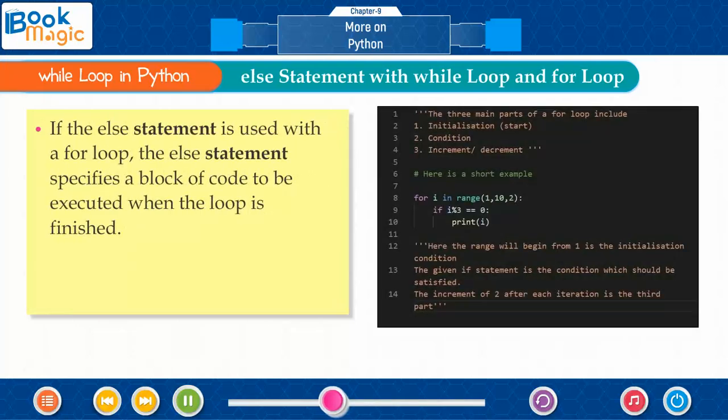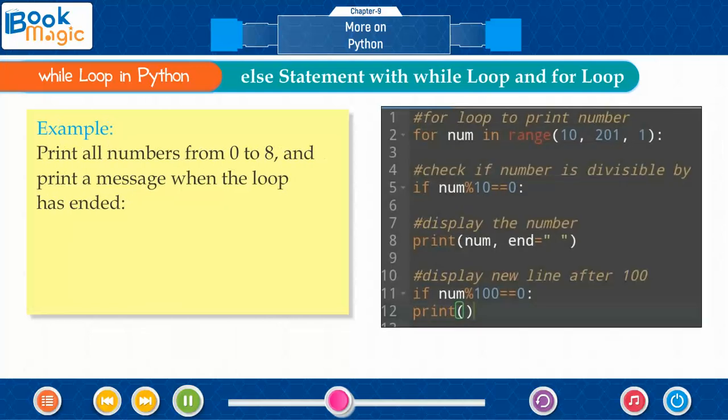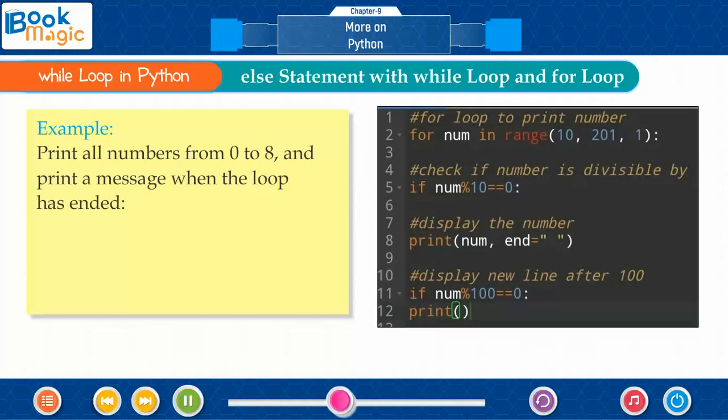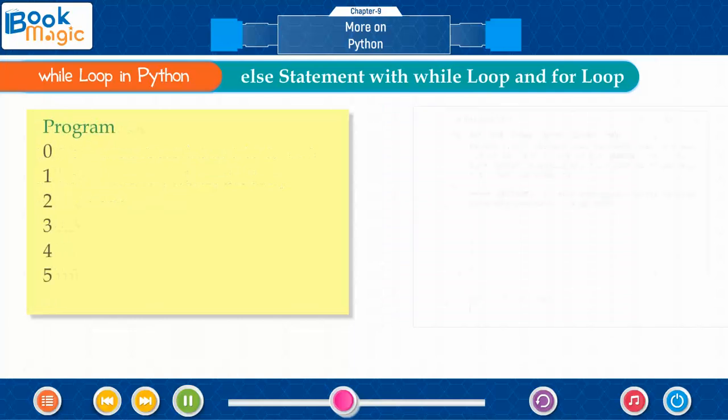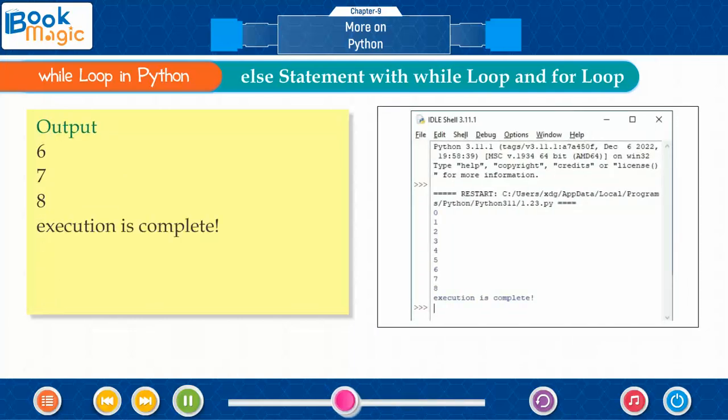If the else statement is used with a for loop, the else statement specifies a block of code to be executed when the loop is finished. Example: print all numbers from 0 to 8 and print a message when the loop has ended. Program, output, execution is completed.